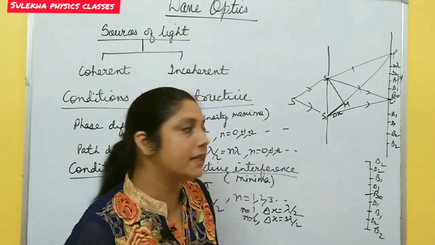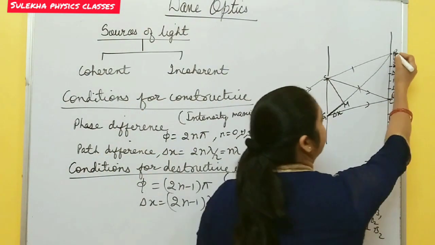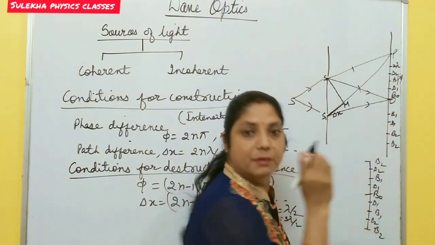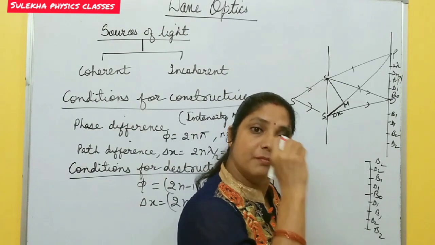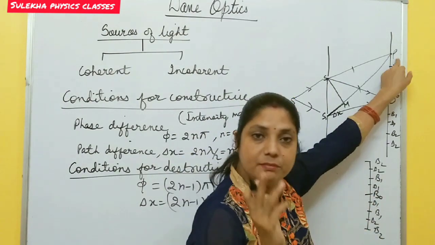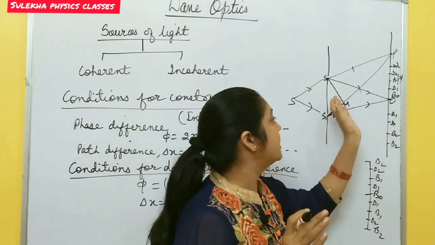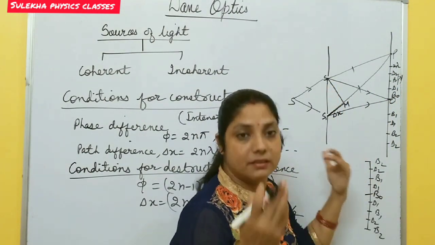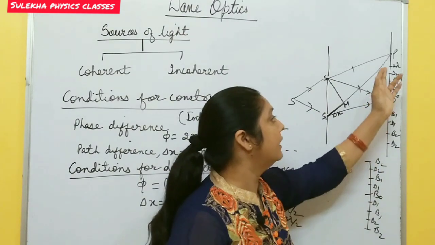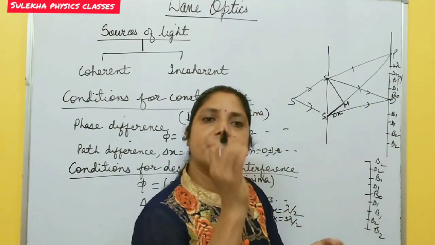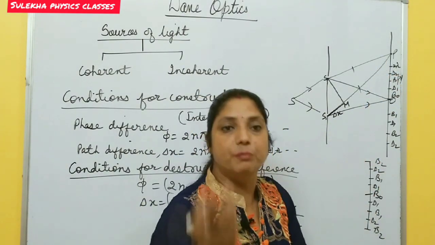Static or sustained interference means the point at which maximum intensity is there at one time, then next time also at that point there is maximum intensity, not minima. If the frequencies of the sources are different, or a phase difference varies, then at one point sometimes it becomes maxima, sometimes minima.